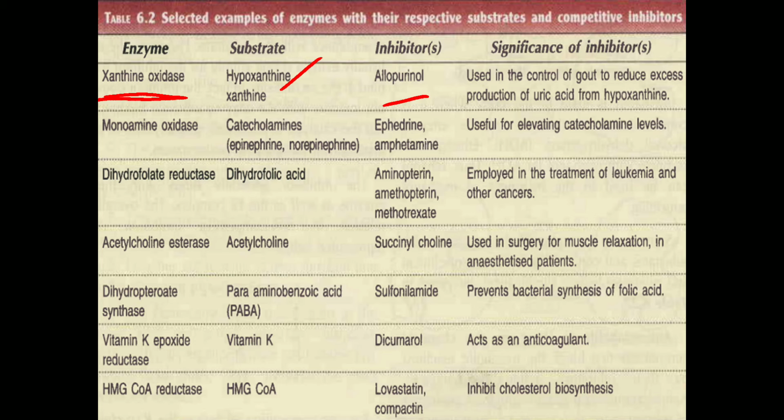For this enzyme, the substrate is vitamin K and the inhibitor is dicumarol, which can act as an anticoagulant. Next is HMG-CoA reductase. The substrate is HMG-CoA and the inhibitors are lovastatin or compactin, which will inhibit the cholesterol biosynthesis, because HMG-CoA is the substrate from which the cholesterol synthesis occurs. So by binding with the enzyme HMG-CoA reductase, lovastatin and compactin will inhibit the cholesterol synthesis.